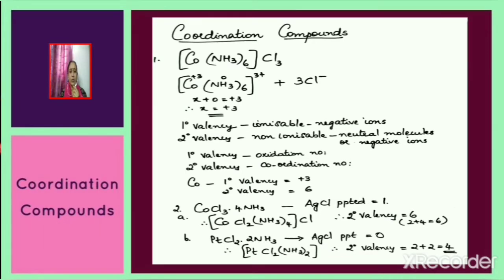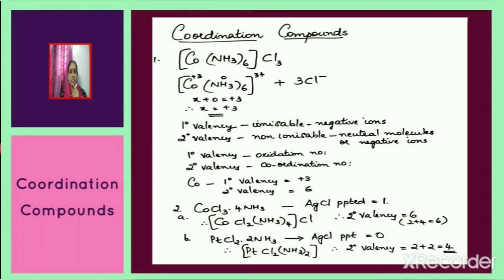We shall now move on to the next chapter, coordination compounds. [Co(NH3)6]Cl3 represents a coordination compound. It ionizes as [Co(NH3)6]3+ and 3Cl−. The oxidation state of ammonia is 0, so the oxidation number of cobalt will be equal to +3.